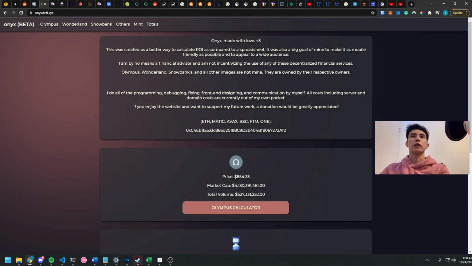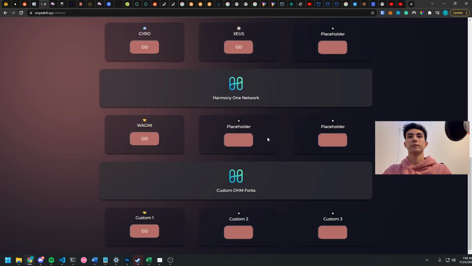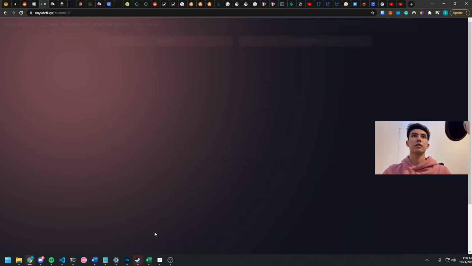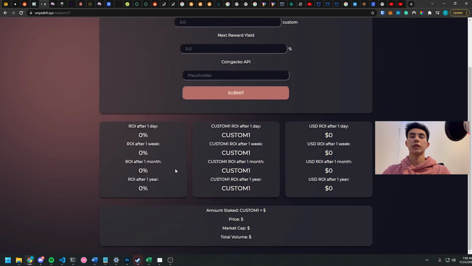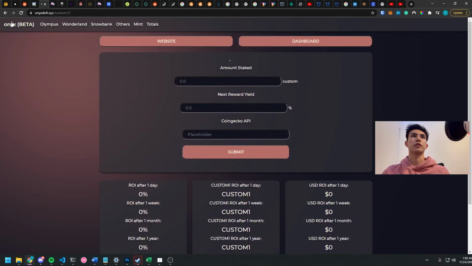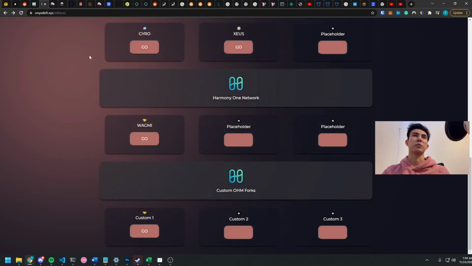And currently, that's all that I have on this website. I'm adding custom ohm forks. It says Harmony 1 because of this logo. I just haven't gotten around to changing it. If you currently input anything into this, it's going to freak out. So don't mess with this until I update it, because it might freak out some other things in the website. I've had a few people contact me about that.